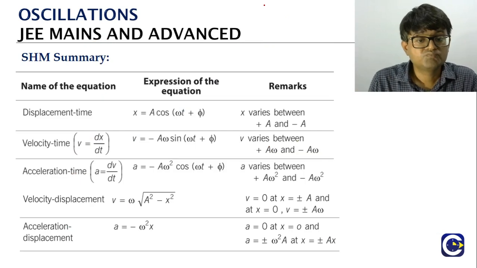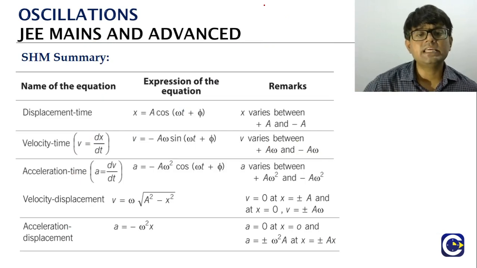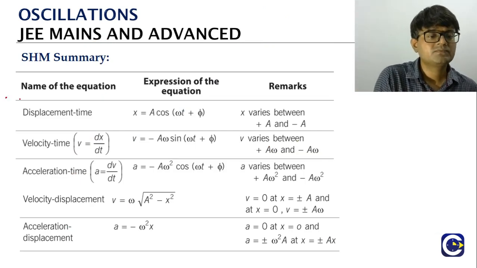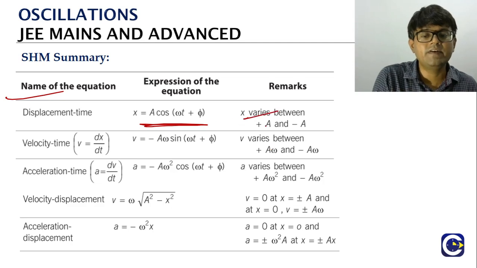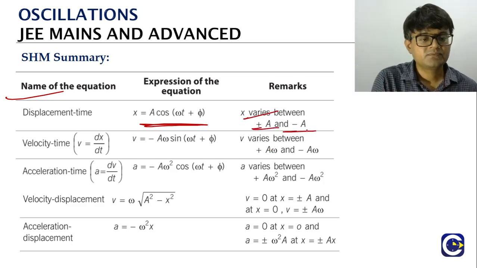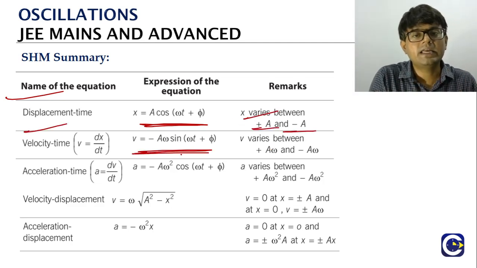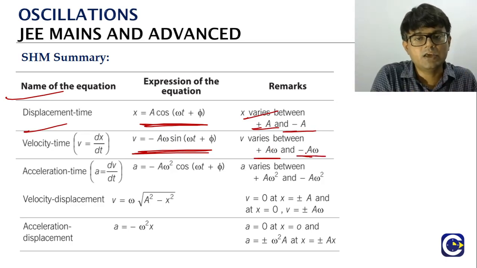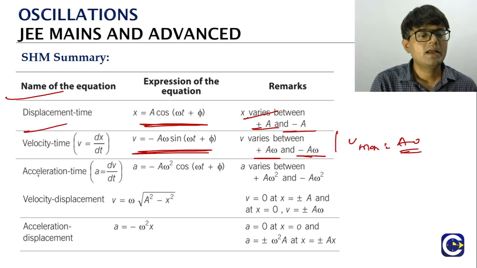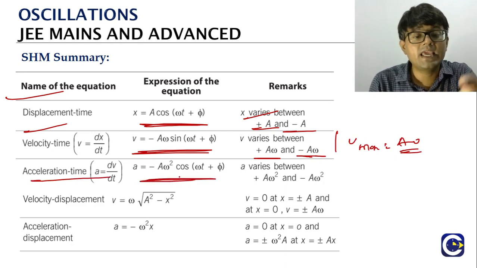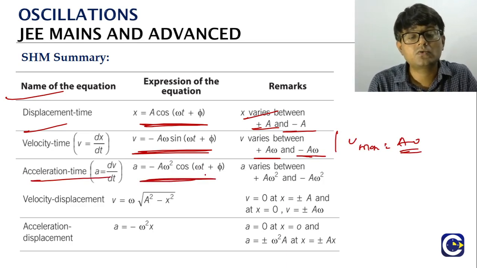Just to summarize what we have seen in case of the SHM, if you are giving the displacement as a function, the standard SHM equation, a cos(omega t plus phi), how will the displacement vary? Minus a to plus a. Velocity function is what? Minus a omega sin(omega t plus phi). How will the velocity vary? Plus a omega to minus a omega. That is what we call the Vmax. What is the Vmax value? A omega.